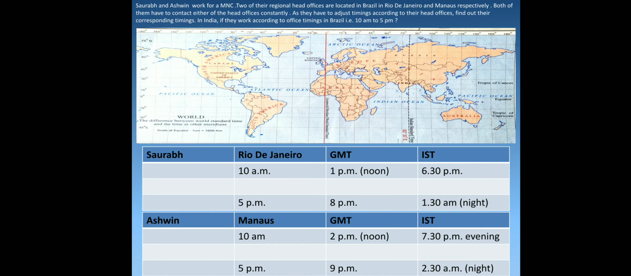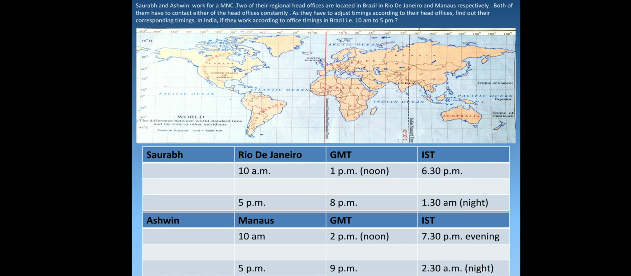Behind, it's running behind. So Manaus, here we will take a 4 hours difference. So here Ashwin, suppose 10 a.m. is the office timing. So at GMT what will be the time? See, a 4 hours difference is there. So 10, after 10 you'll count 11, 12, 1 and 2. So in case of Ashwin, we have taken a 4 hours difference because there is a difference of 4 hours.